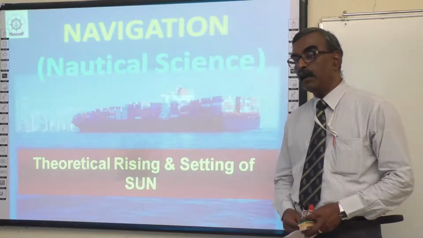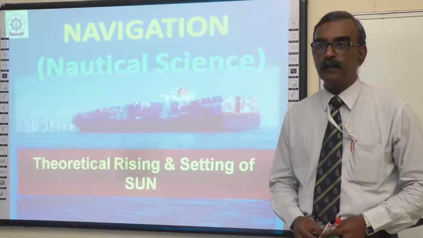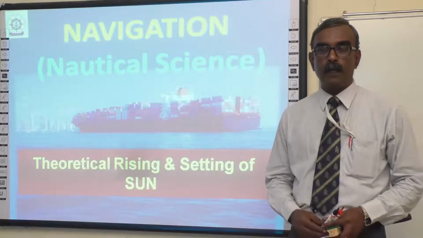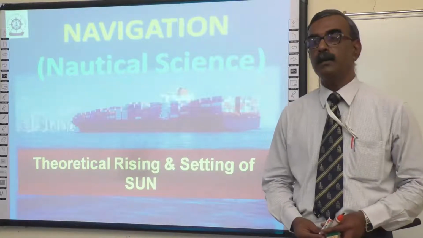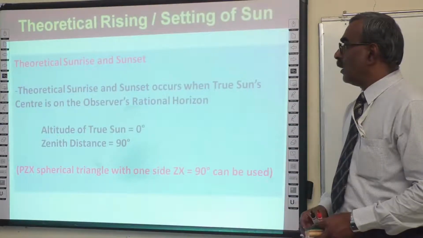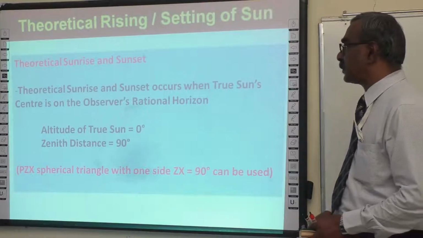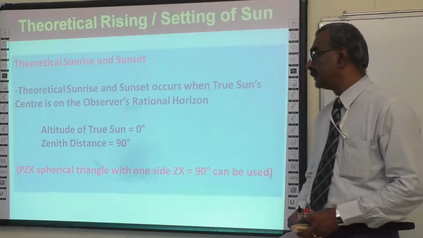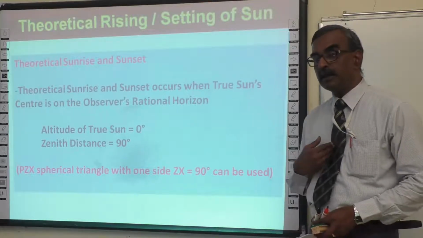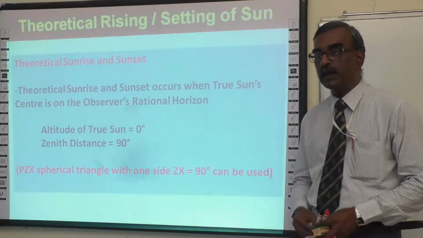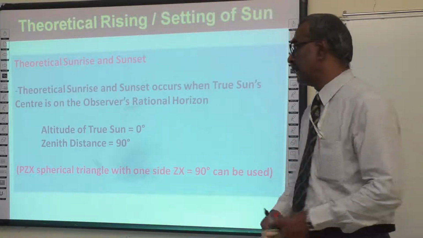What does it mean? It is when the sun is just crossing the rational horizon, that it is rising or setting. So let us look at it with more explanation on the mathematics involved in the spherical triangle. As I mentioned a few seconds back, theoretical sunrise and sunset occurs when the true sun center is on the observer's rational horizon. Altitude of the true sun is 0. And because of that, from the zenith, that is the observer's position on the celestial sphere, to the rational horizon is 90 degrees. So the zenith distance is also 90 degrees.